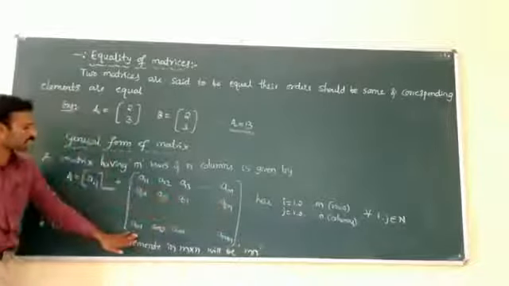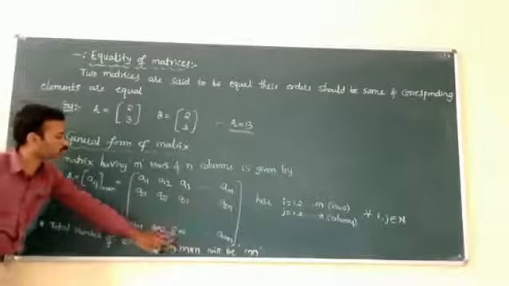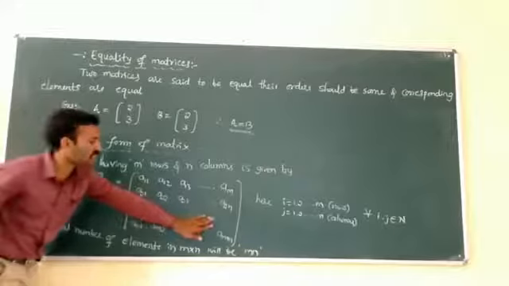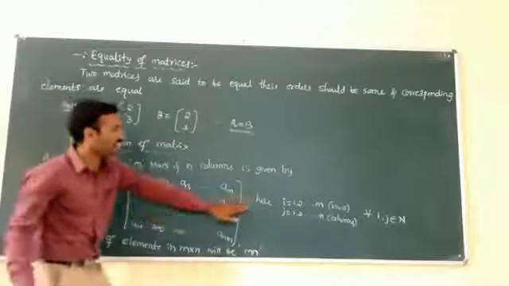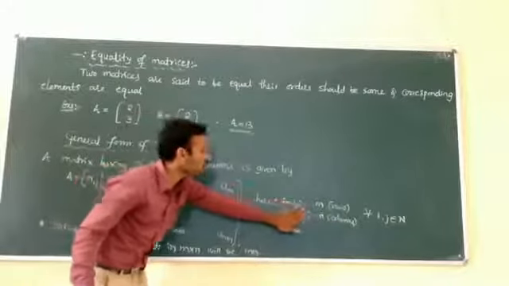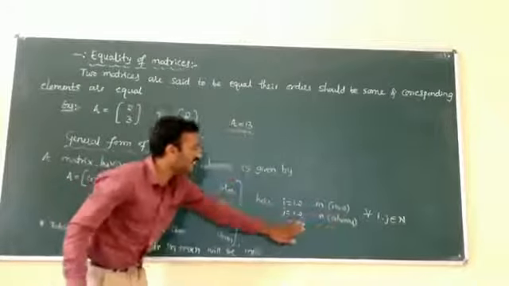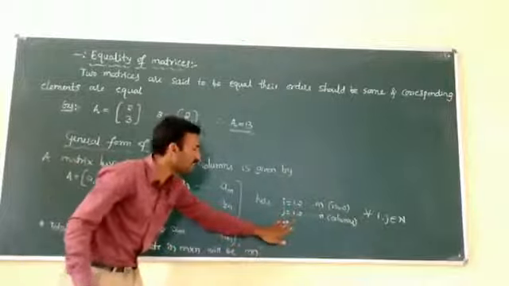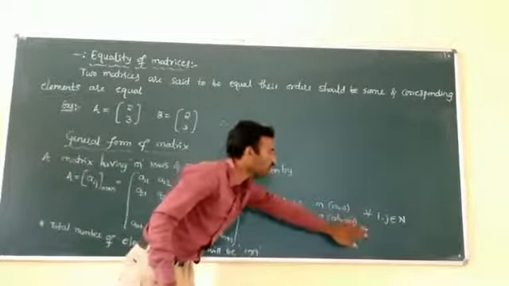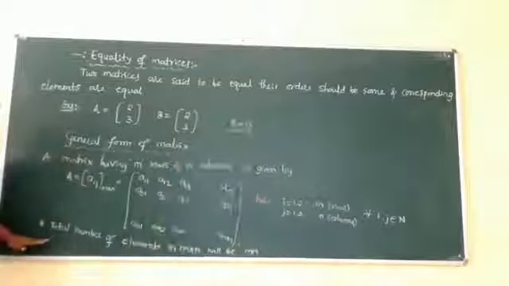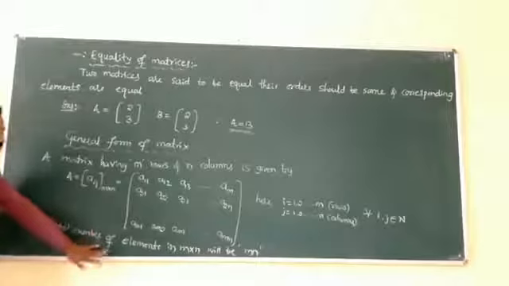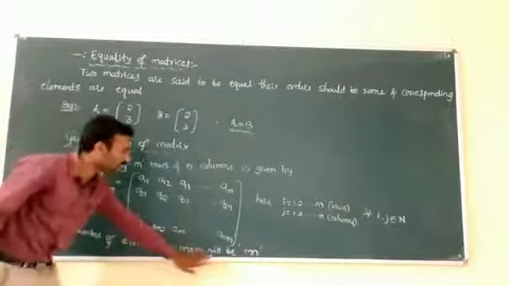Similarly, up to am1, am2, am3, up to amn. Here i indicates rows, from 1 to m, and j indicates columns, from 1 to n, where i and j belong to natural numbers. Remember, the total number of elements in an m cross n matrix is mn.